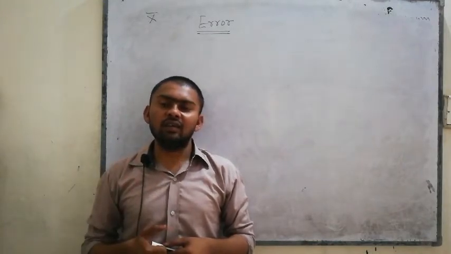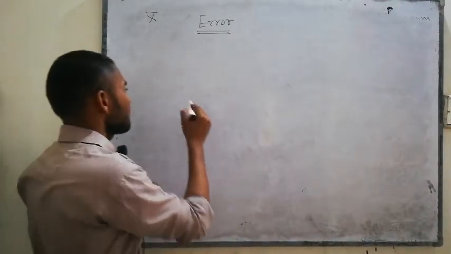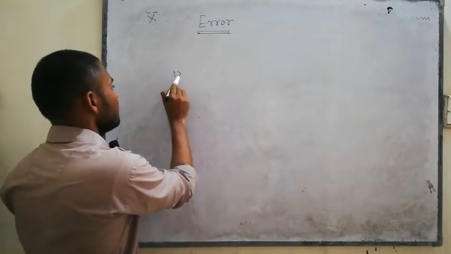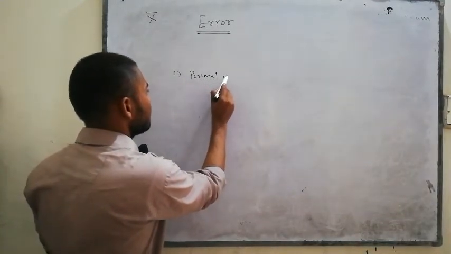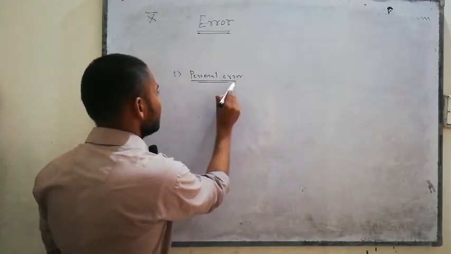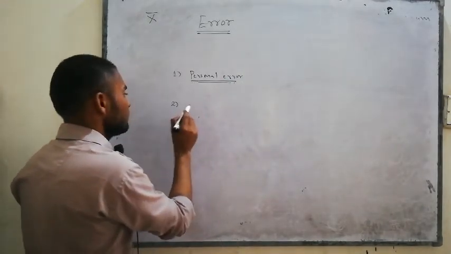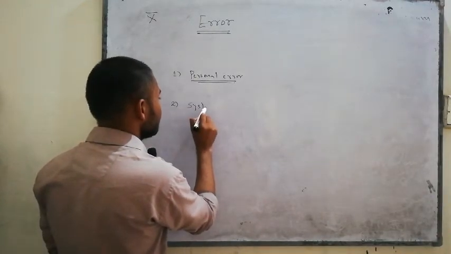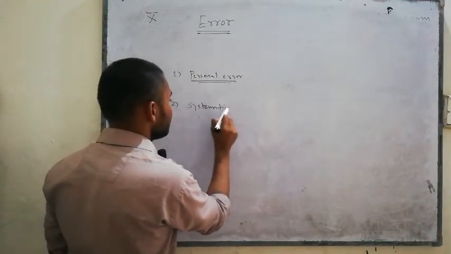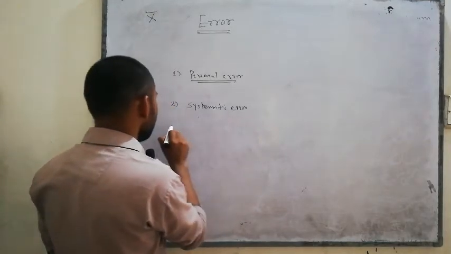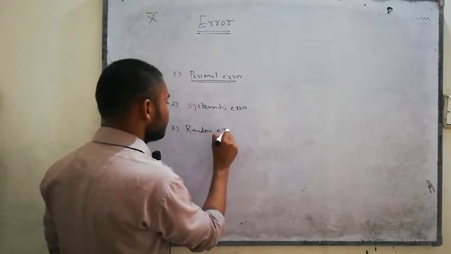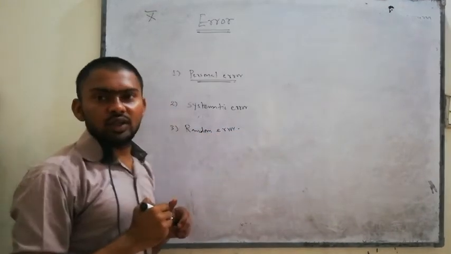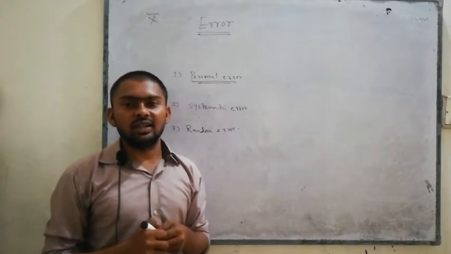So now we have three types of error. Number one, personal error. Number two, systematic error. Number three, random error. So while doing an experiment, we have different errors.